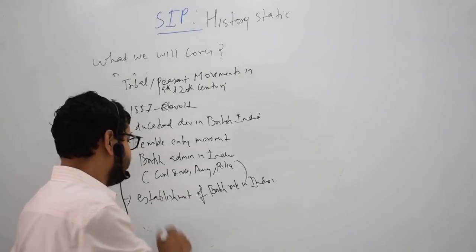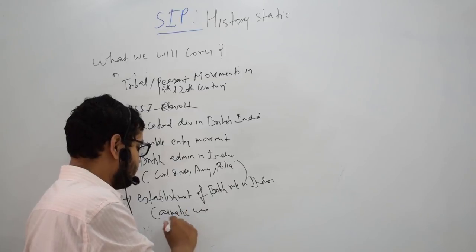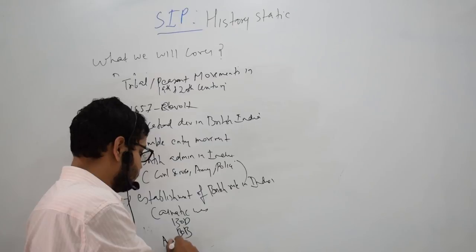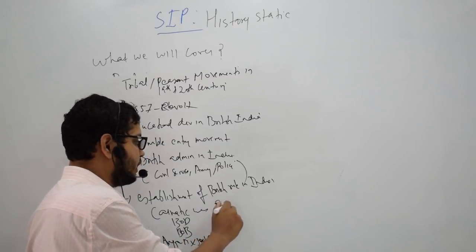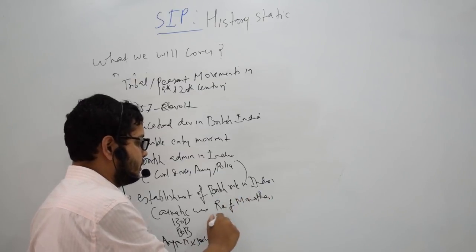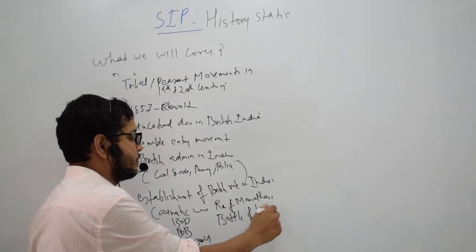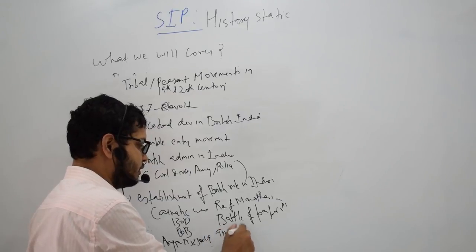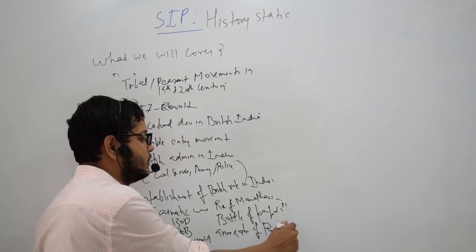Here we have wars like Carnatic Wars, Battle of Plassey, Battle of Buxar, Anglo-Mysore War, the rise of Marathas, Battle of Panipat III, annexation of Punjab, annexation of Sindh.